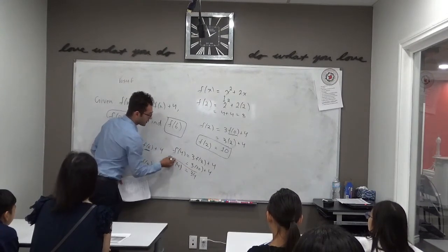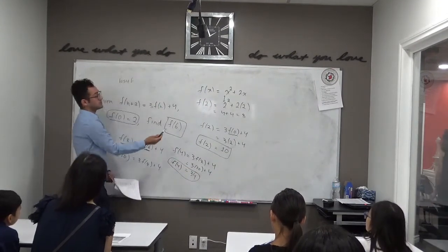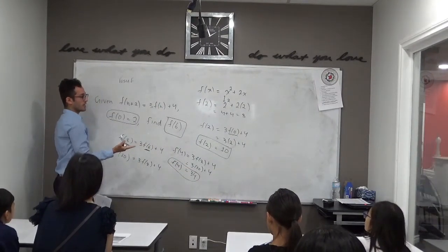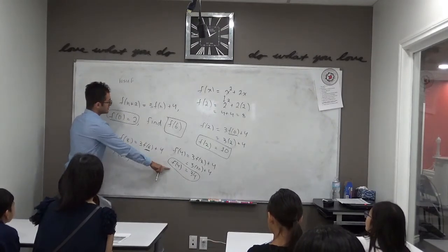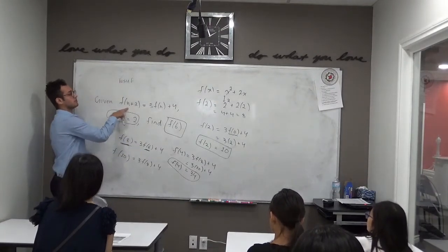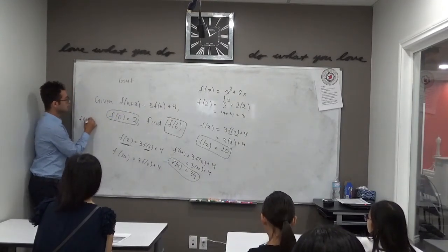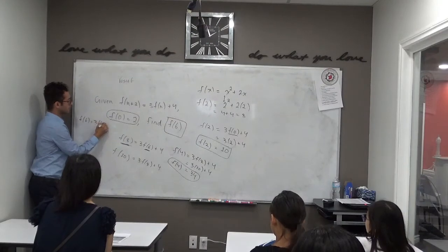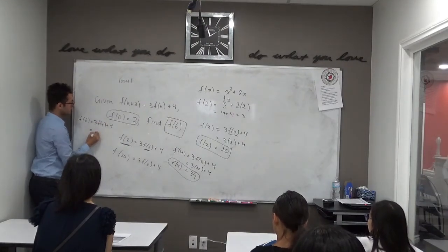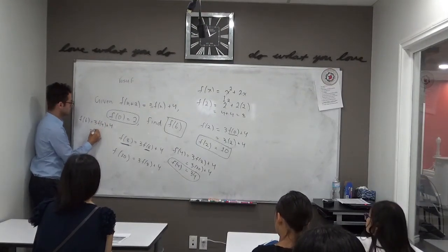If the question said, what is f of 4, we're done. But the question said, what's f of 6? So it seems we need to do it one more time, right? We know what f of 4 is. So if we make n 4, we should be able to find what f of 6 is. So f of 6 should equal 3 times f of 4. We just figured that out. That's 34.